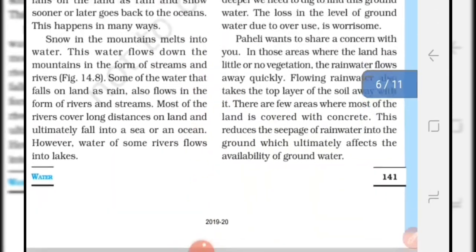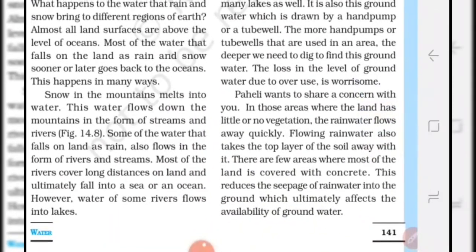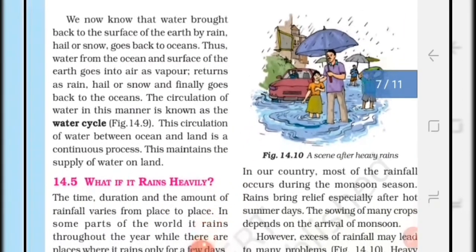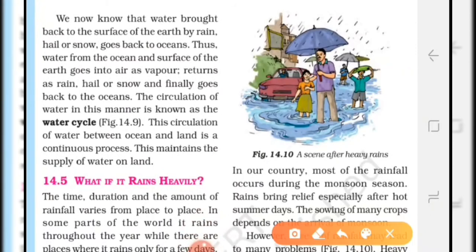Okay students, if there is no vegetation on land, then the rainwater washes away the upper layer of the soil, because some of the water is absorbed by the grass and vegetation. If there is no vegetation, this reduces the seepage of rainwater into the ground and it will affect the availability of the groundwater.